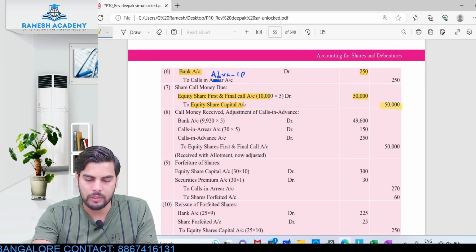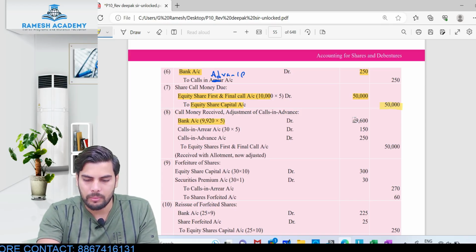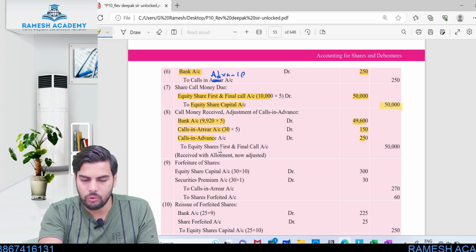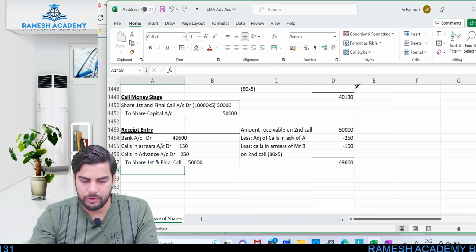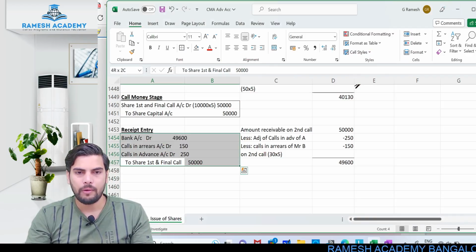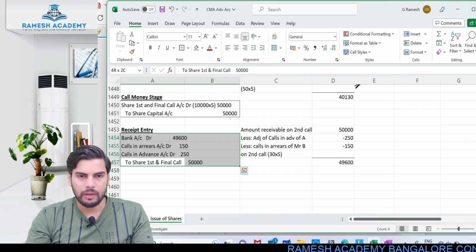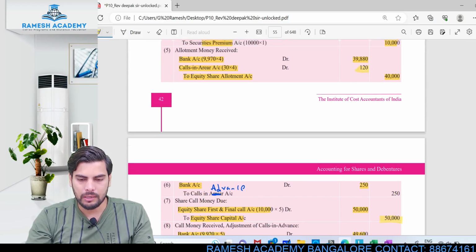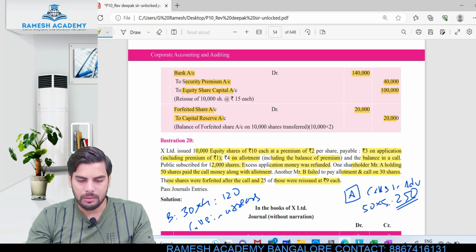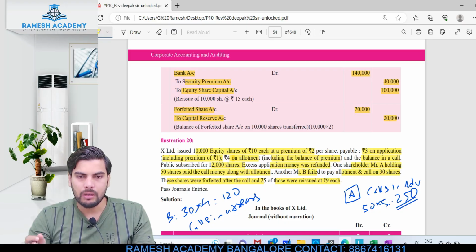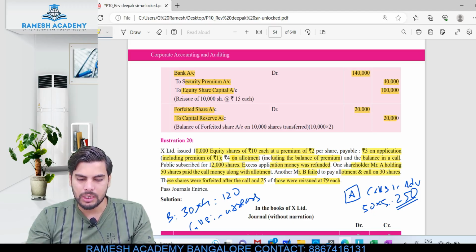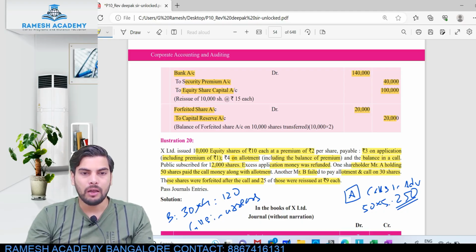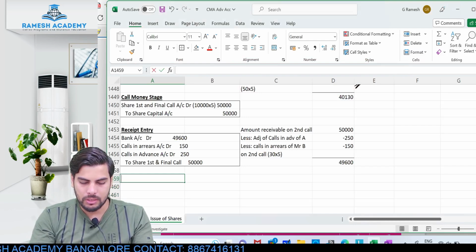Let's check the entry which has been passed in your book: bank account debit 49,600, calls in arrears account debit 150, calls in advance account debit 250, to equity share first and final call 50,000. Don't you think it's the same entry we have also passed? Nothing would change, absolutely the same entry. Now after this, what are they telling us in the question? They mentioned that these shares are being forfeited. B failed to pay the allotment money as well as call money, so 30 shares are being forfeited. Out of these 30 forfeited shares, 25 shares are reissued at 9 rupees per share. So let's pass the journal entry for forfeiture.